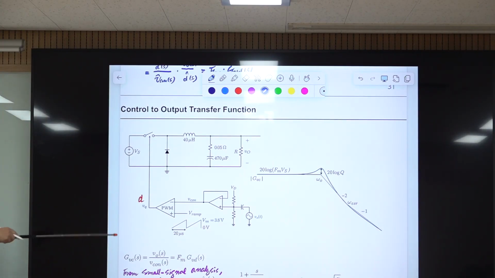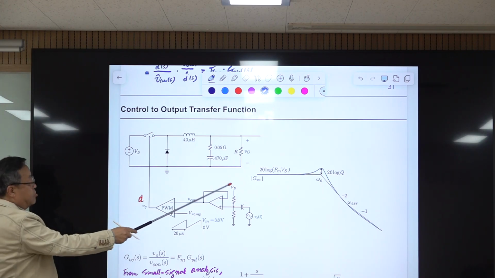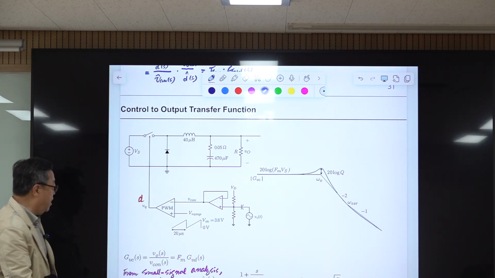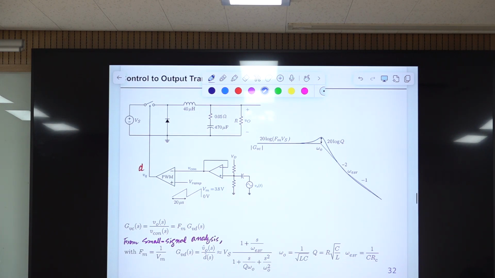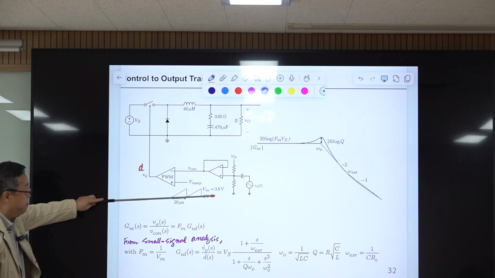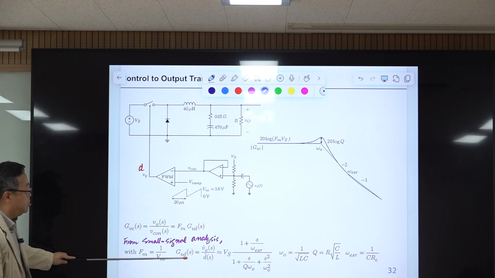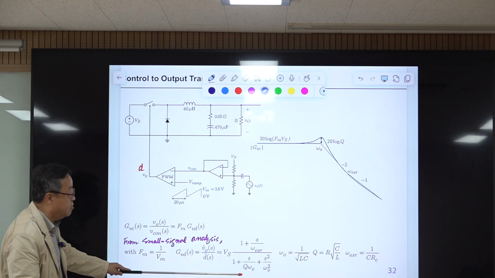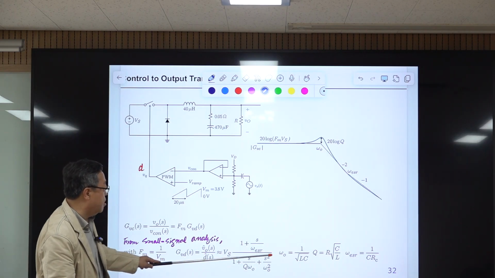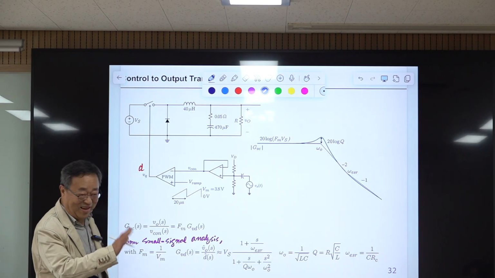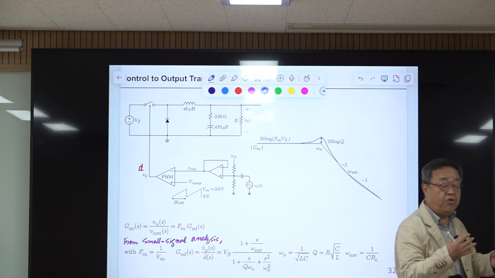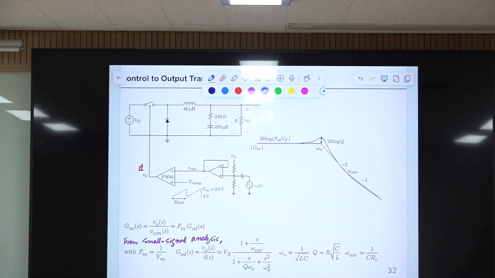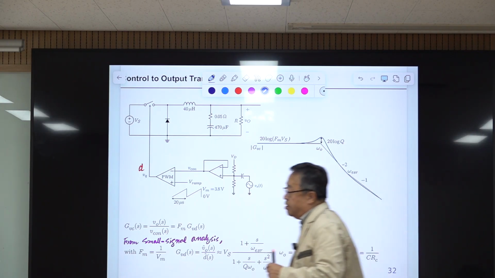You may use PSIM to simulate this. Okay, there's no connection. All right, and from the small signal analysis, we already know this. From the small signal analysis, modulator gain is 1 over VM, and duty ratio to output transfer function is this. Okay, and resonant frequency of this one. No, not resonant frequency. Don't call it resonant frequency. Resonant frequency is something else. This is just double pole frequency.